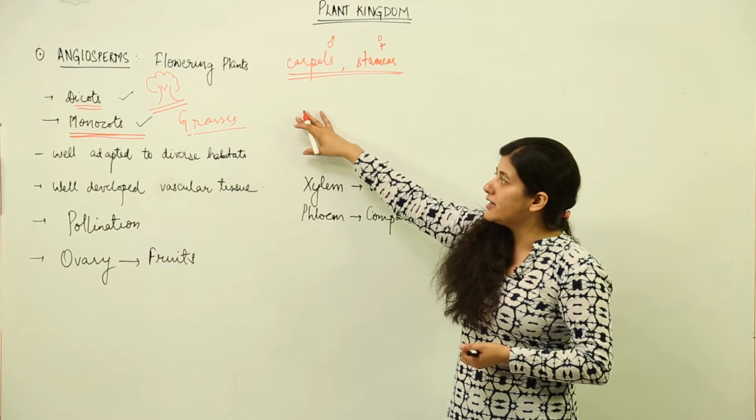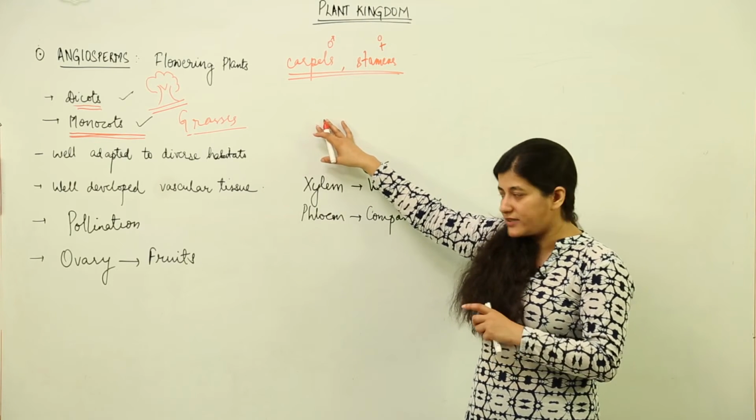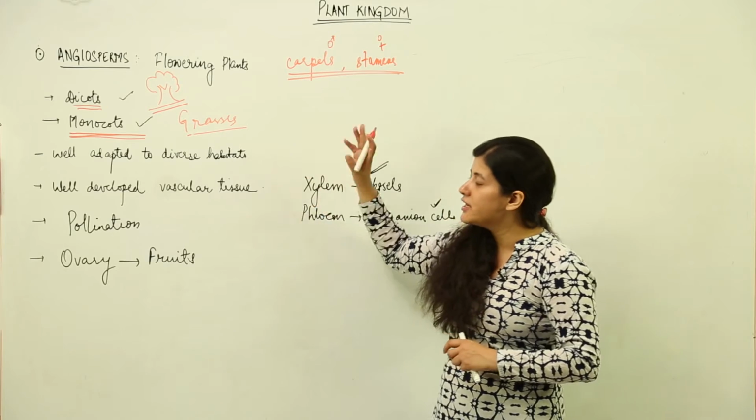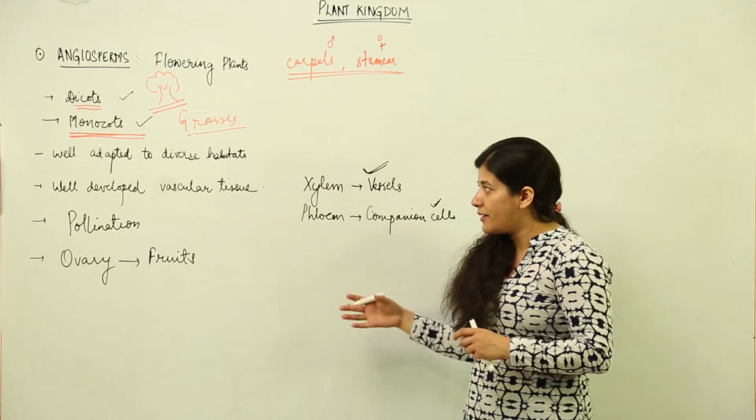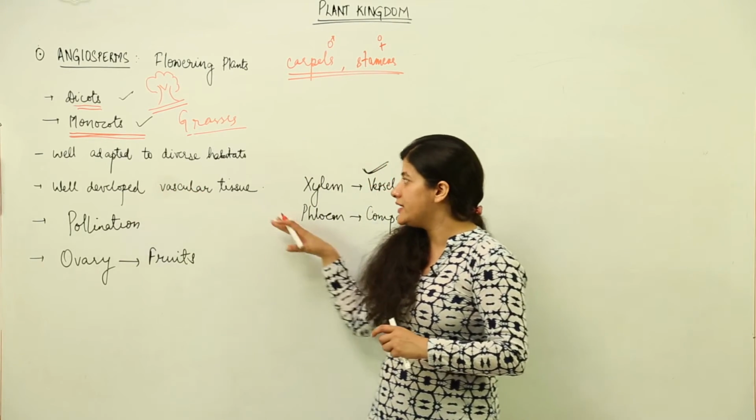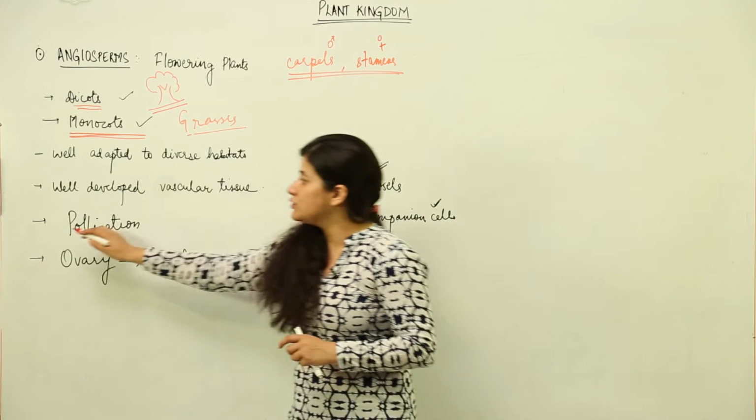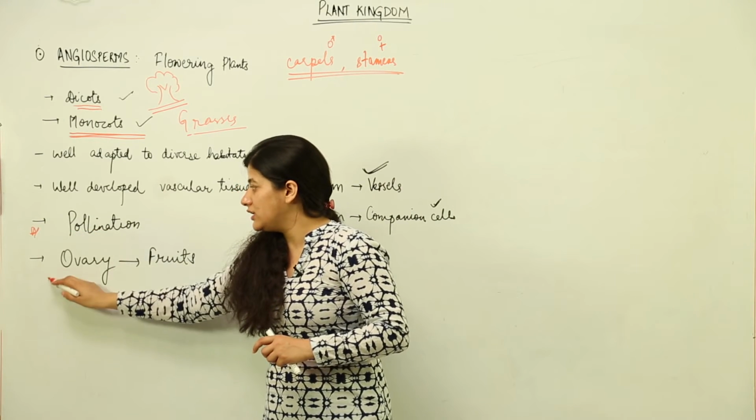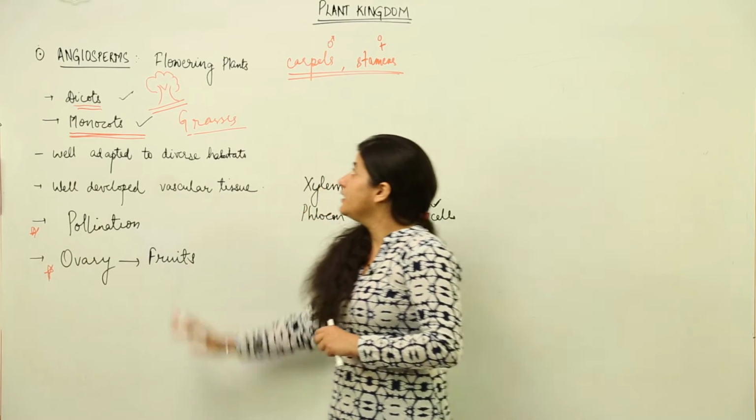So the flowering plants are divided into two classifications, dicots and monocots. They are well adapted to diverse habitats. Yes, we know that. There is a well developed vascular tissue. Now there are two characteristic features which are present in these. One is pollination. They are flowering plants.